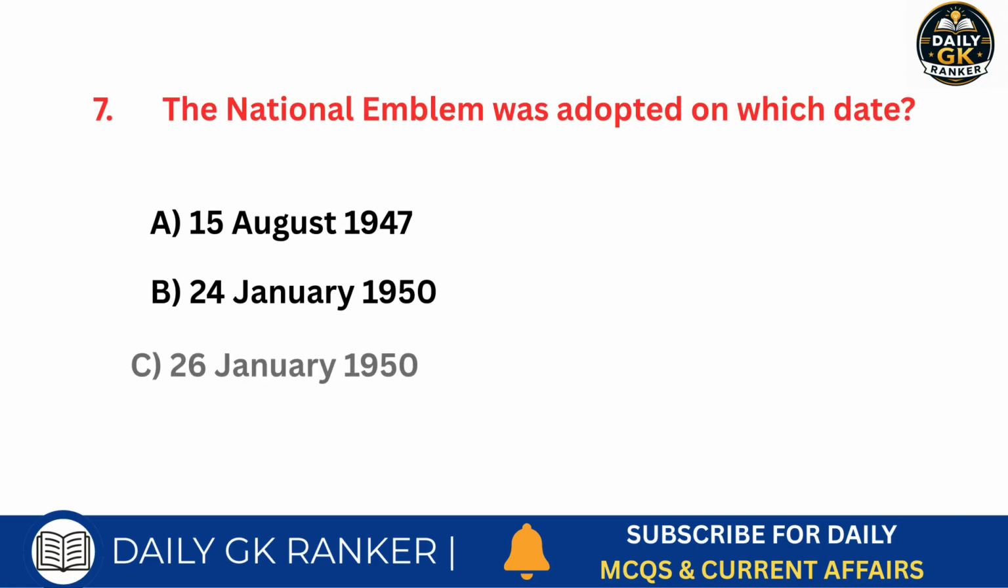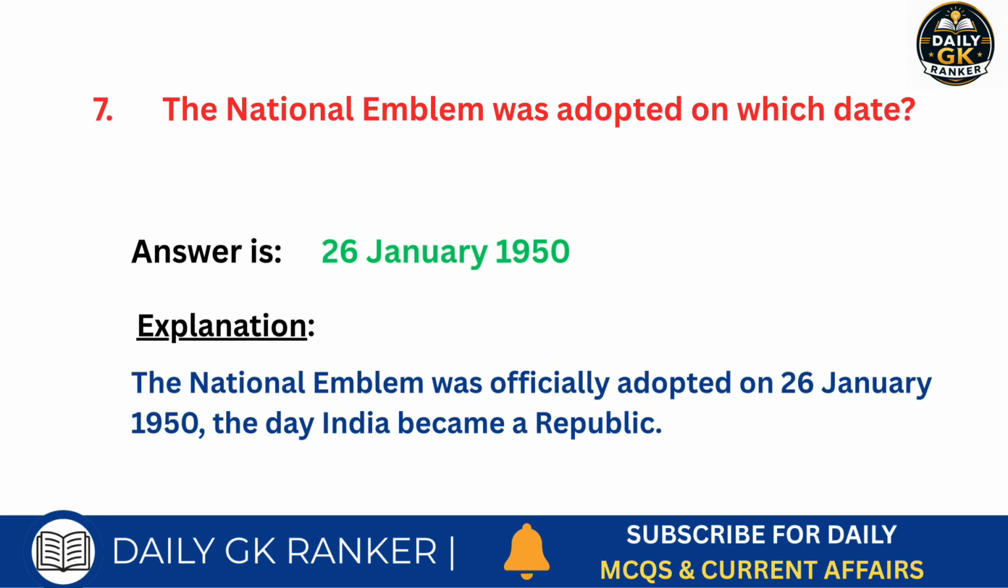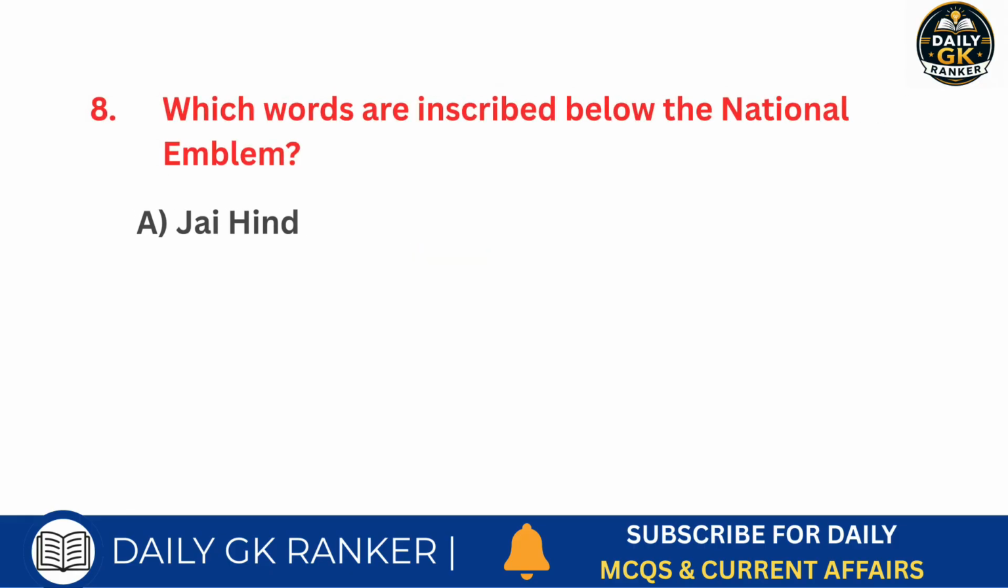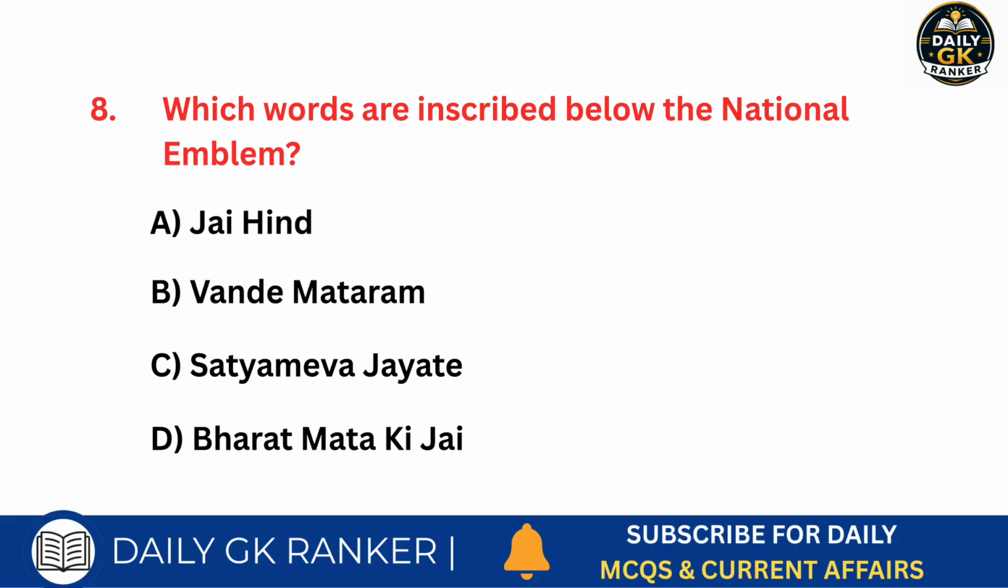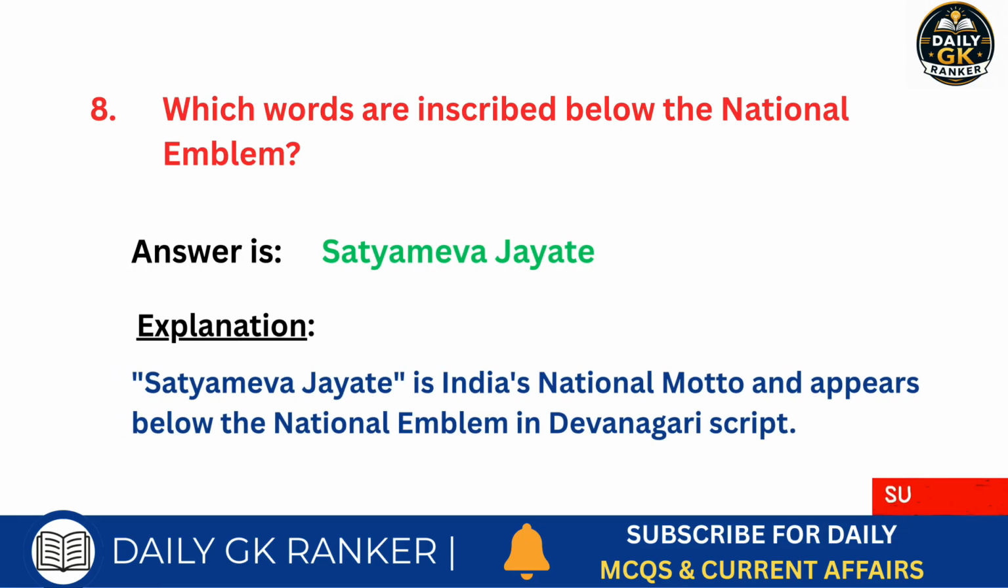The national emblem was adopted on which date? Answer is 26 January 1950. Which words are inscribed below the national emblem? Answer is Satyamev Jayate.